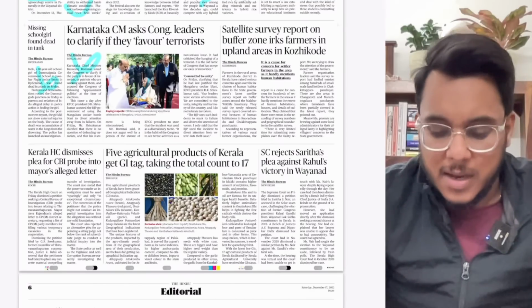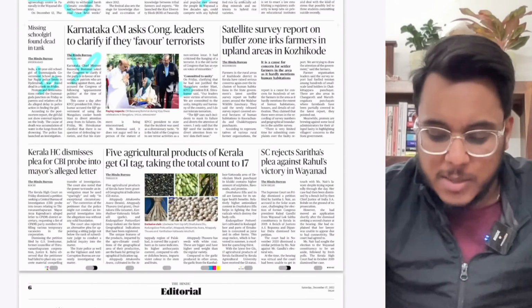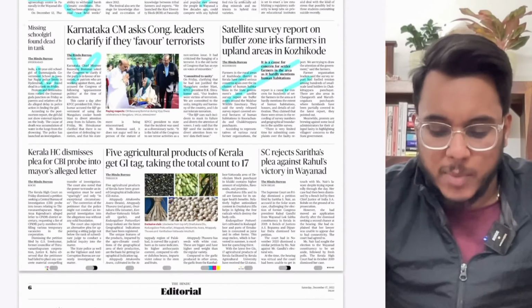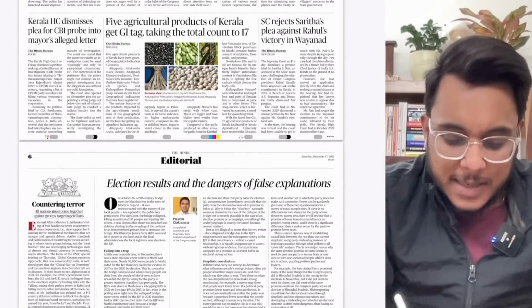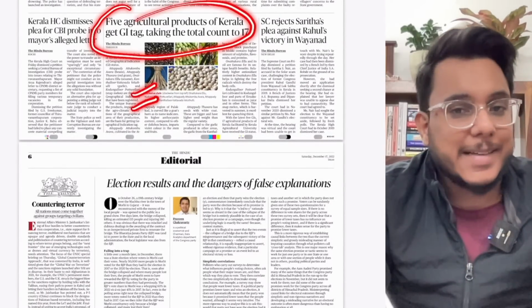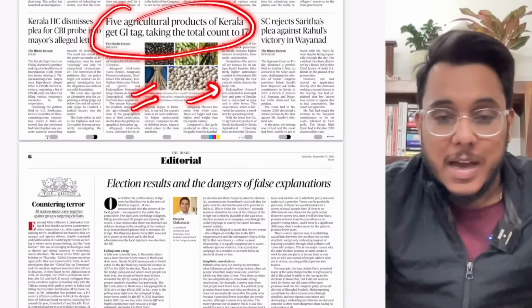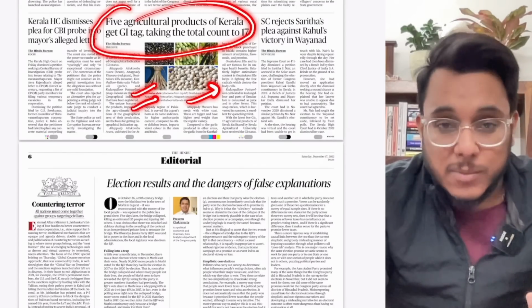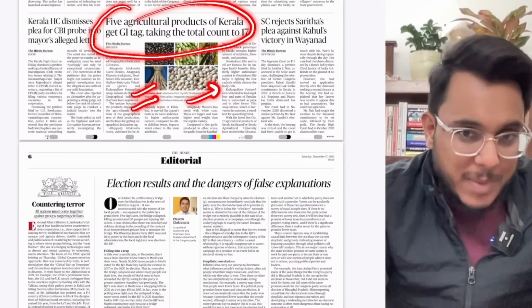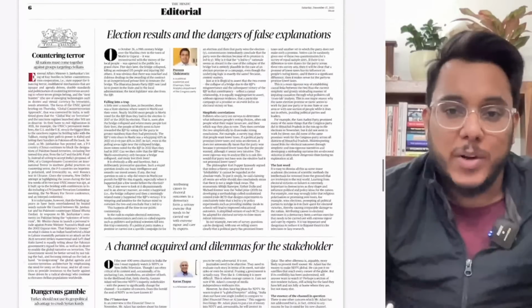missing schoolgirl found dead in tank. Okay, not very much important. Satellite survey reports on buffer zone irks farmers. Now here we see that there is one important article that has come. 5 agriculture products of Kerala get GI tag. So basically the commodities, or the crops or items that are there in the GI list, have been asked in the exam. We'll see this thing in more detail.